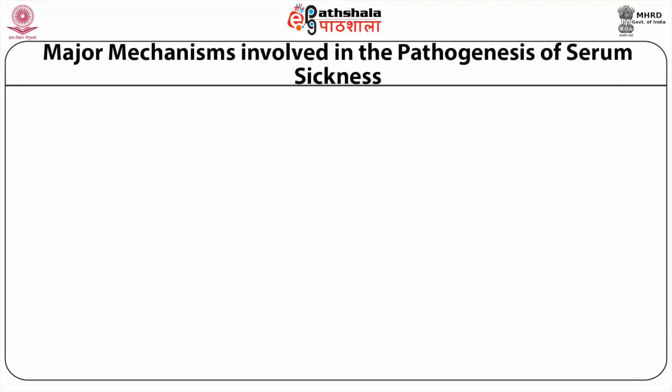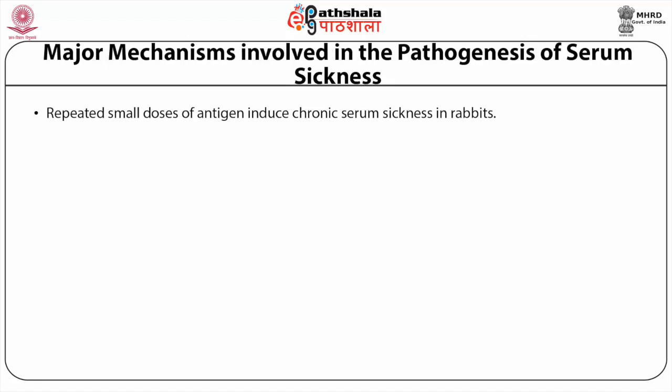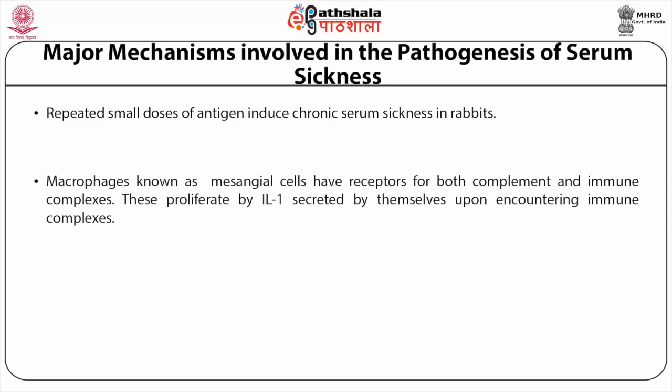This slide shows chronic serum sickness, the different forms of immune complex mediated glomerulonephritis. Repeated small doses of antigen induce this chronic serum sickness. In rabbits, macrophages known as mesangial cells have receptors for both complement and immune complexes. These proliferate by interleukin 1 secreted by themselves upon encountering immune complexes.